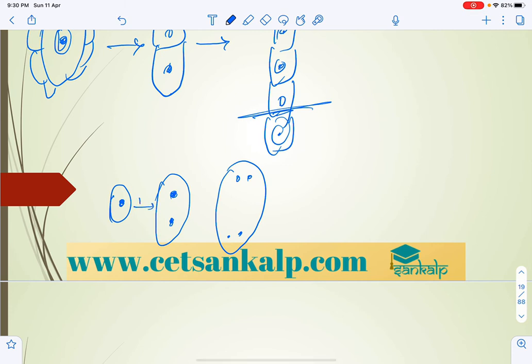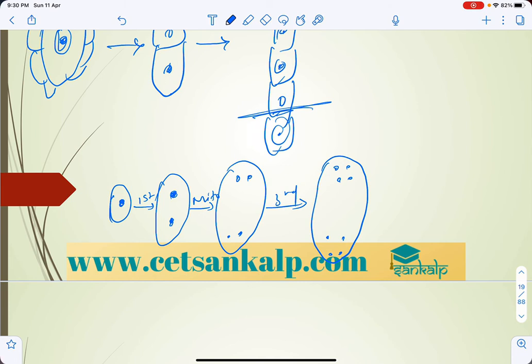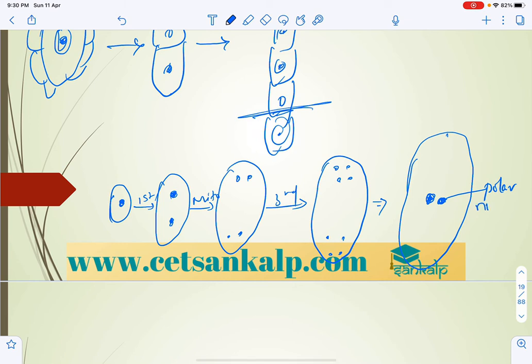That is the first mitotic division, second mitotic division, and third mitotic division. Finally, 4 nuclei are produced at each end, and out of that, 2 move from the pole towards the center. That is why these nuclei are called polar nuclei, in the central region of the embryo sac.